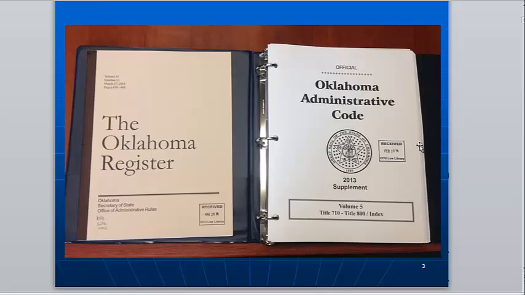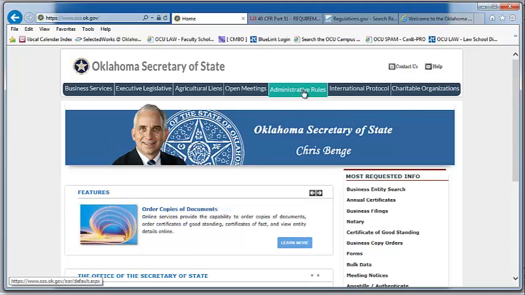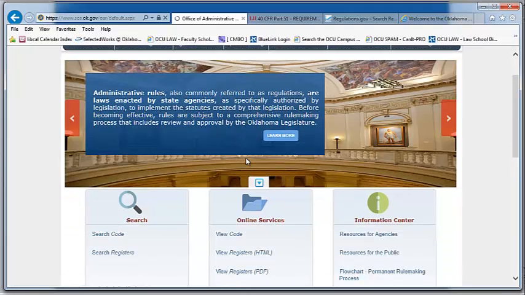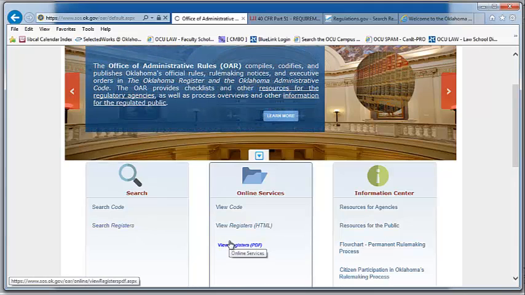We also have an online source for these that is free and authoritative. And this is the Oklahoma Secretary of State's website. And if we go under Administrative Rules, we can search the Oklahoma Administrative Code or the Oklahoma Register, or we could view the code or the register.